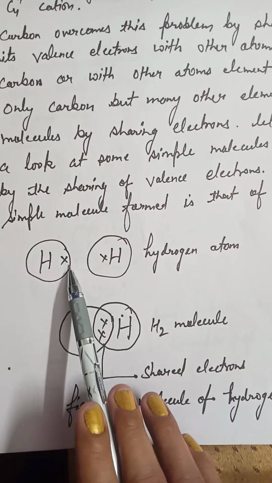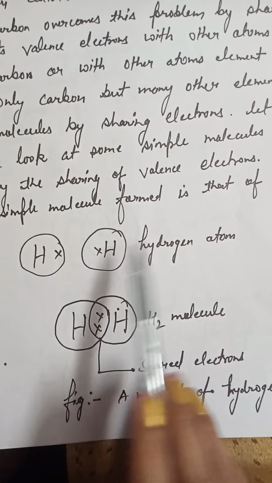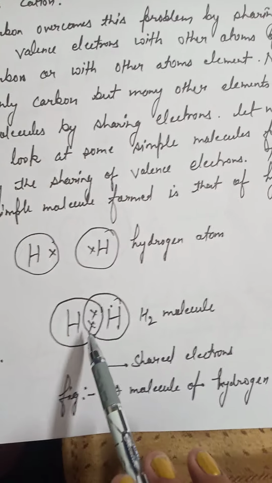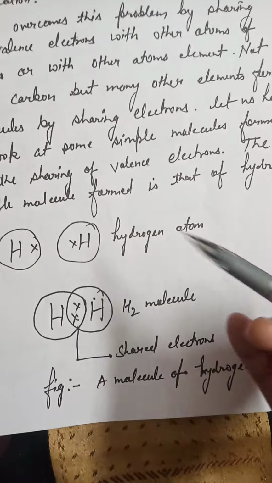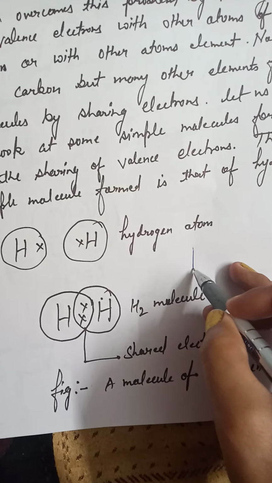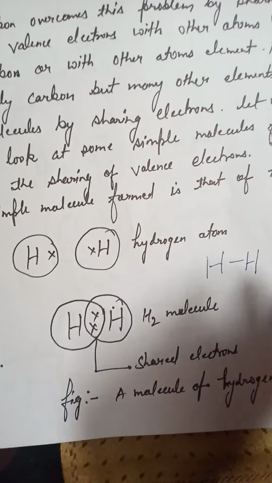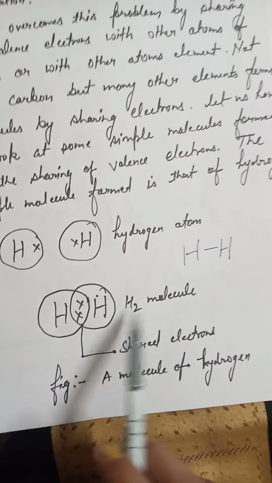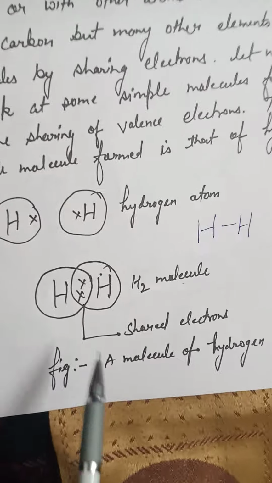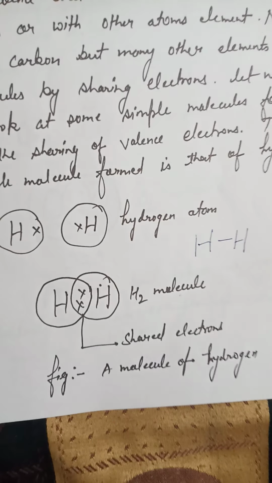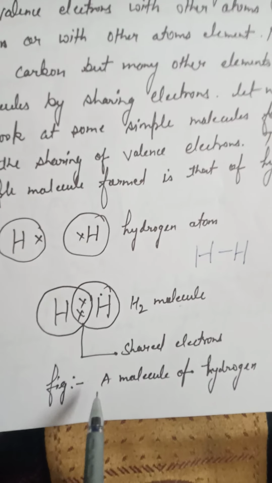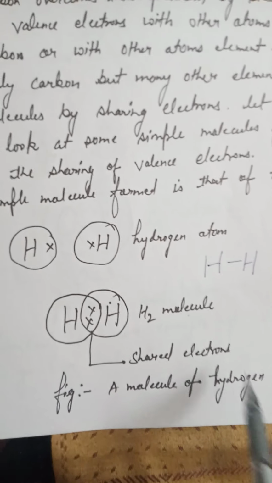Hydrogen having a single electron and another hydrogen having a single electron will share both electrons and form a bond like this, H bond H. So they form the H2 molecule, and this is the shared pair of electrons. This is the configuration of a molecule of hydrogen.